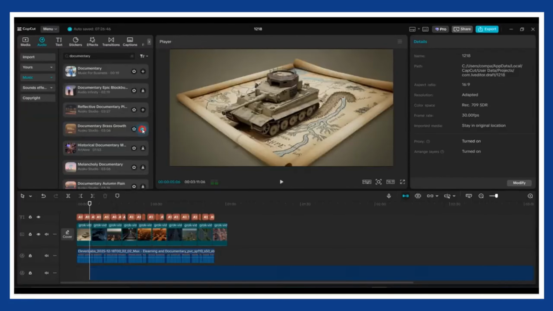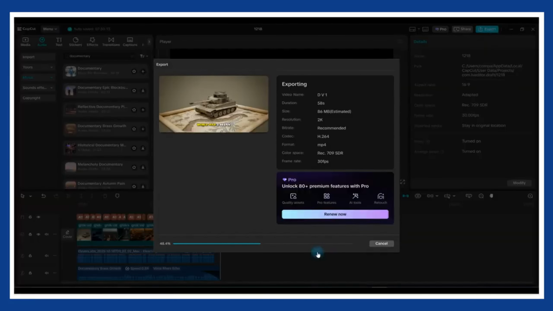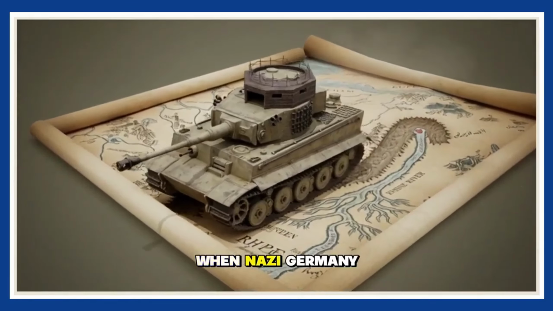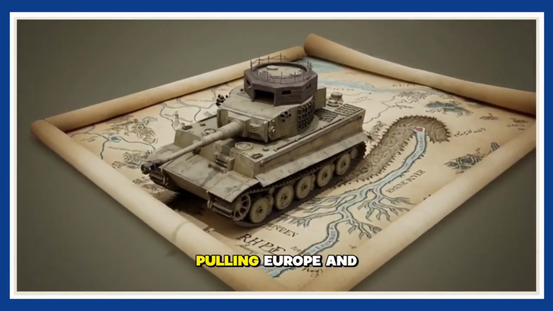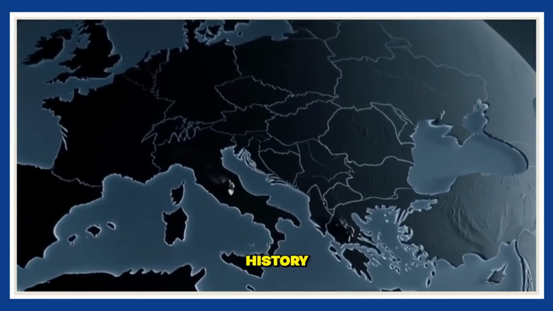If you want, add subtle background music to enhance the atmosphere. Once everything looks right, export the video. That is it. World War II began in 1939 when Nazi Germany invaded Poland, pulling Europe and then the world into the deadliest conflict in human history.